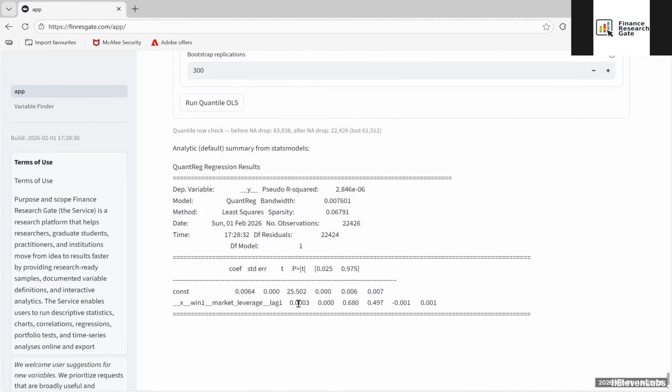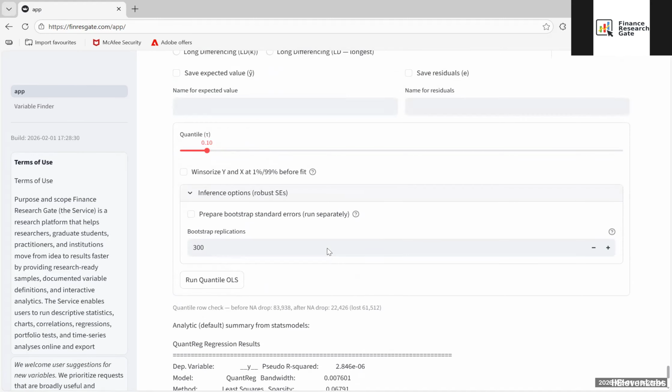In this case, it's not statistically significant, but this outcome is notably different from the OLS results because the previously negative and significant correlation is no longer present. So, this is the fundamental concept that underpins the quantile regression model. Thank you for taking the time to watch.